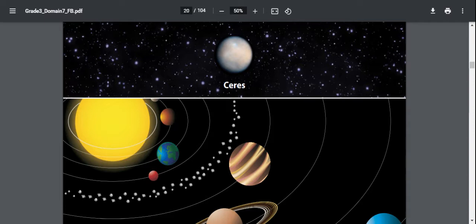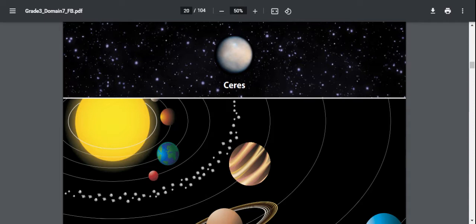Most asteroids in our solar system, thousands of them, are located in orbit between Mars and Jupiter in a ring called the asteroid belt. The largest known object in the asteroid belt is Ceres, which is about as large around as the state of Montana is wide.